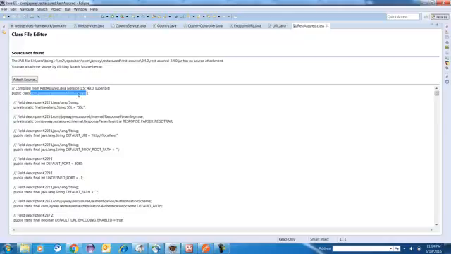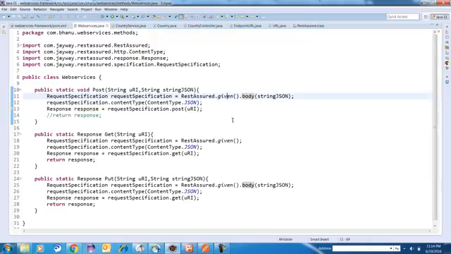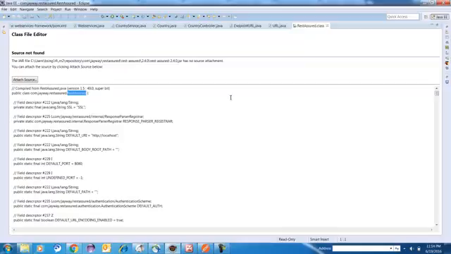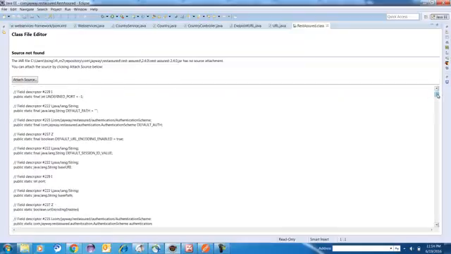com.javaway.restassured is a package. Inside that, RestAssured is a class. So this capital RestAssured is a class. Now, RestAssured dot given, then what is given, right? So this given basically is a method, right?